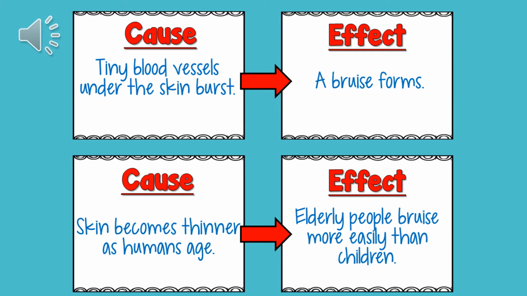Let's check your answers. For the first one, I gave you the cause. Tiny blood vessels under the skin burst. What happens when they burst? The effect is a bruise forms. For the second one, I gave you the effect. Elderly people bruise more easily than children. Why is it that they bruise more easily? They bruise more easily because skin becomes thinner as humans age. Adjust and fix if you need to.